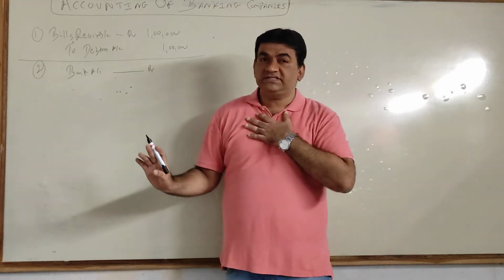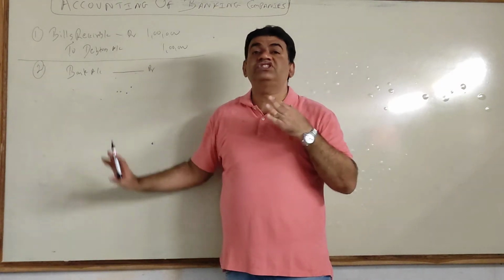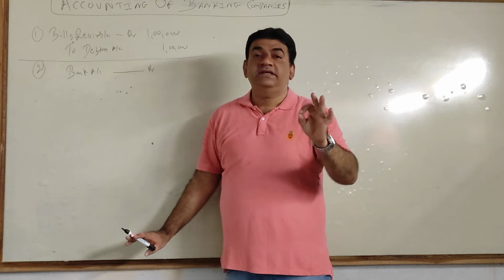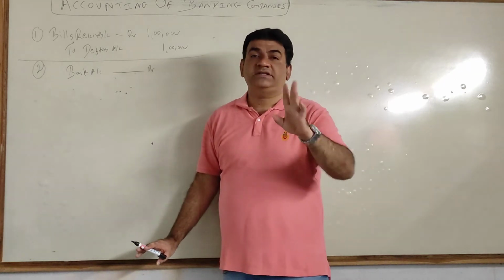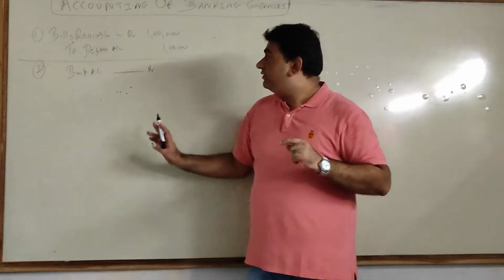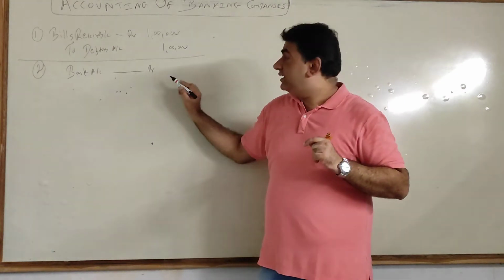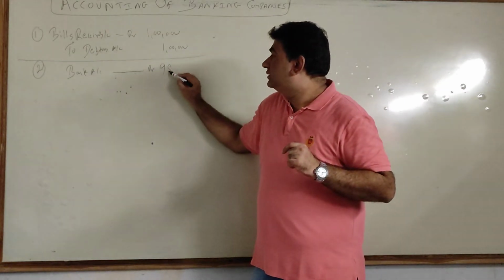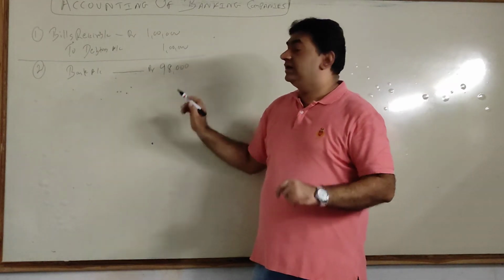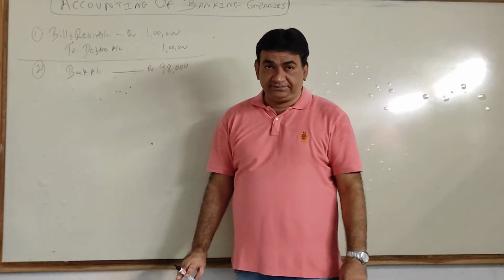Bank is also doing business. So they will not do this transaction free for me. They will charge me something. Let's say they charge me 2,000. So what will the bank do? From this 1 lakh, they will deduct 2,000. So they will give me 98,000 in hand.